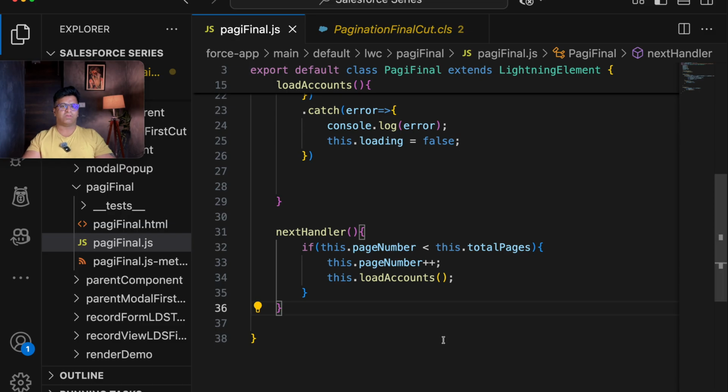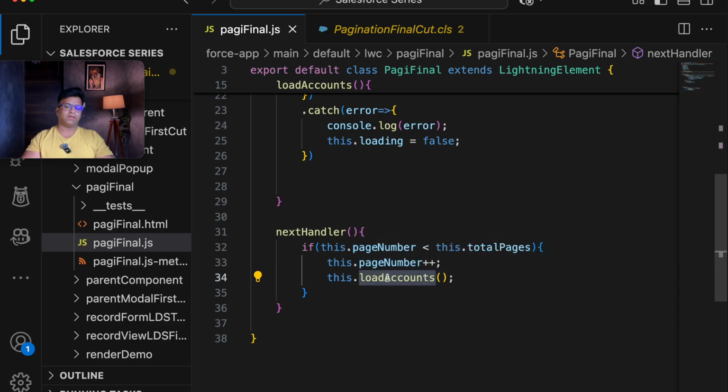and the next button should work until we reach the last record page. So if this.pageNumber, let's assume that your page number is 1 and total pages are coming as 3. If 1 is less than 3, then you need to increment the page number. Once the page number is incremented, the page number is now 2. Now you want to again hit the Apex class, that is this.loadAccounts.